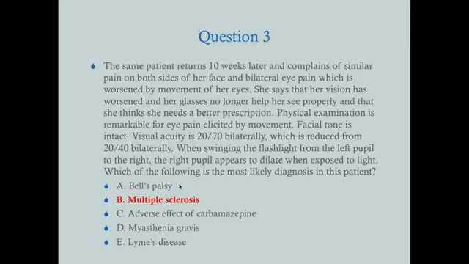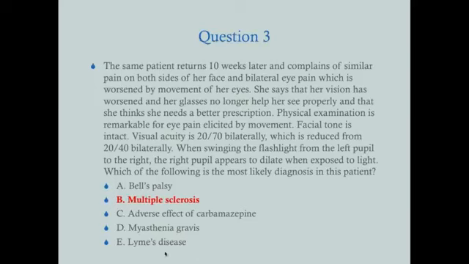Bell's palsy. Why not Bell's palsy? Bell's palsy is going to affect facial tone. Okay, so facial tone's intact. Myasthenia gravis, kind of the same story there. It's going to affect facial tone. Remember, myasthenia gravis is an autoimmune disorder. It affects the acetylcholine receptors at the neuromuscular junction. It's often characterized by facial weakness, but pain is really not a part of myasthenia gravis.